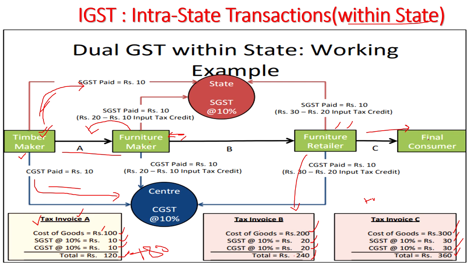Now coming to the tax aspects, please listen carefully. In the first case, this final customer will pay this 60 rupees as tax. This 60 rupees, who will pay? The final customer will pay.